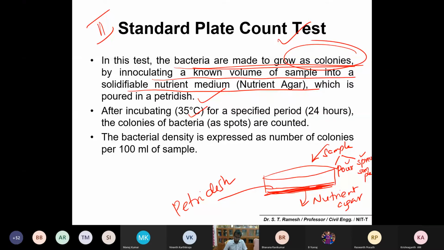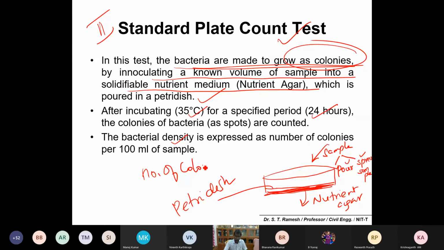Normally the bacterial density is expressed as the number of colonies per 100 ml. Please make a note on the number of colonies per 100 ml.